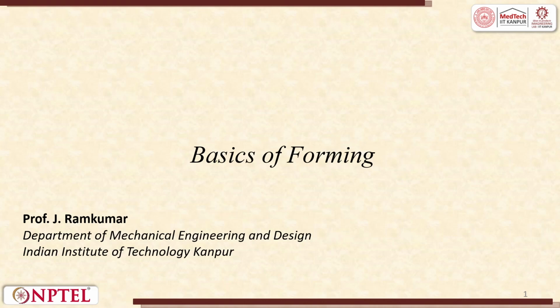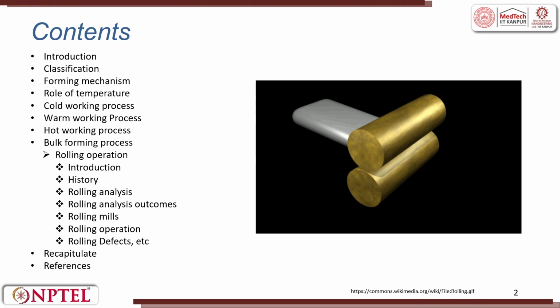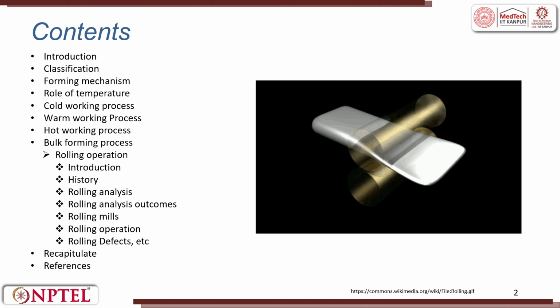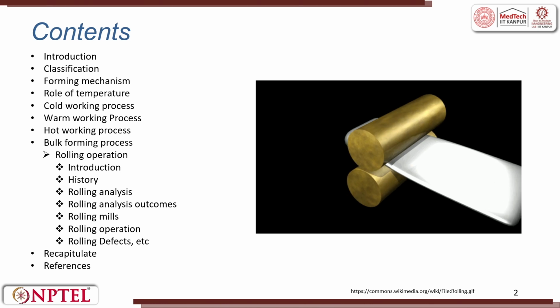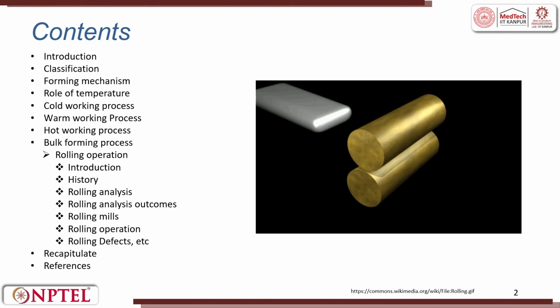So, let us try to understand fundamentals of metal forming process. We have 2 weeks exclusively in which we will be discussing metal forming. So, we will have the flow like this. First, we will try to have an introduction, then we will try to have classifications like we had in casting: expandable mold, non-expandable molds, right.